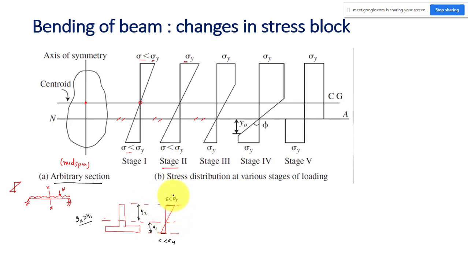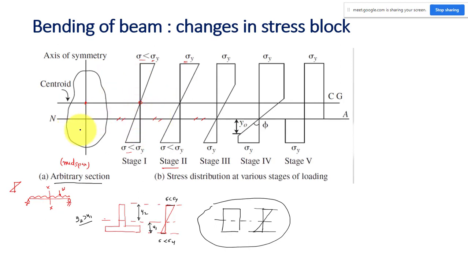If you have a symmetric section like a rectangular section, actually I could have considered a symmetric section so that the discussion would be much simpler, but still it is fine, because in this case I have an arbitrary shape. If you have a symmetric cross section, we have an extreme compressive stress and an extreme tensile stress, and both will be the same. So both will reach the yield point simultaneously. But as per this drawing, my section is not symmetric. So here the assumption is that this distance is more, even though the drawing looks reversed.